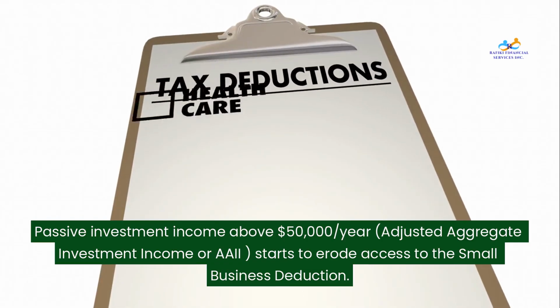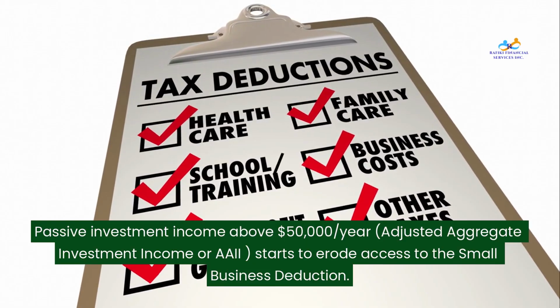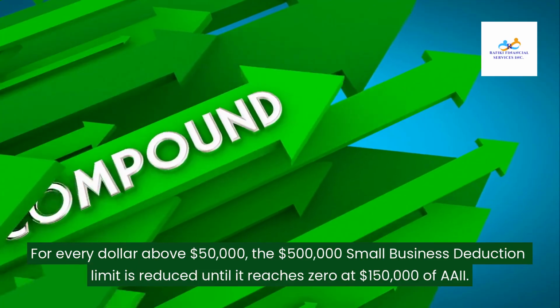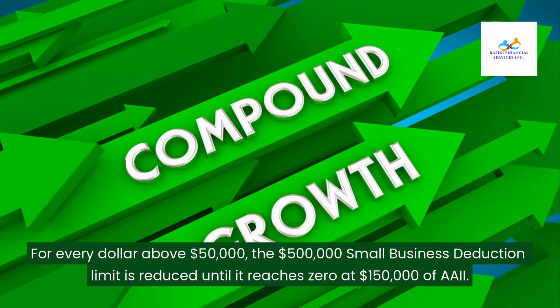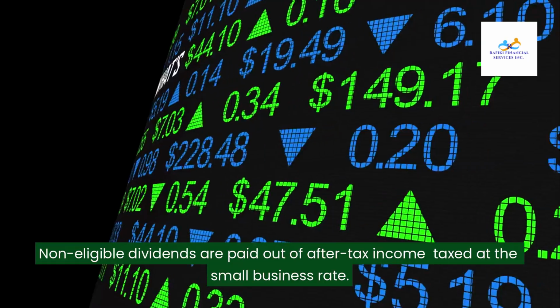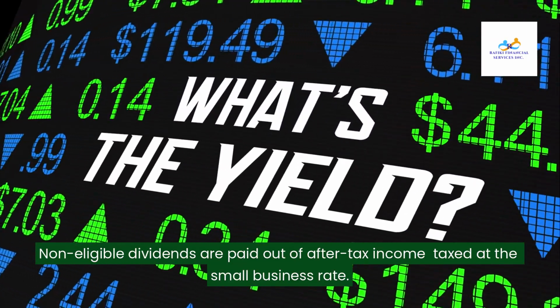Passive investment income above $50,000 per year, adjusted aggregate investment income or AAII, starts to erode access to the small business deduction. For every dollar above $50,000, the $500,000 small business deduction limit is reduced until it reaches zero at $150,000 of AAII. Non-eligible dividends are paid out of after-tax income taxed at the small business rate.